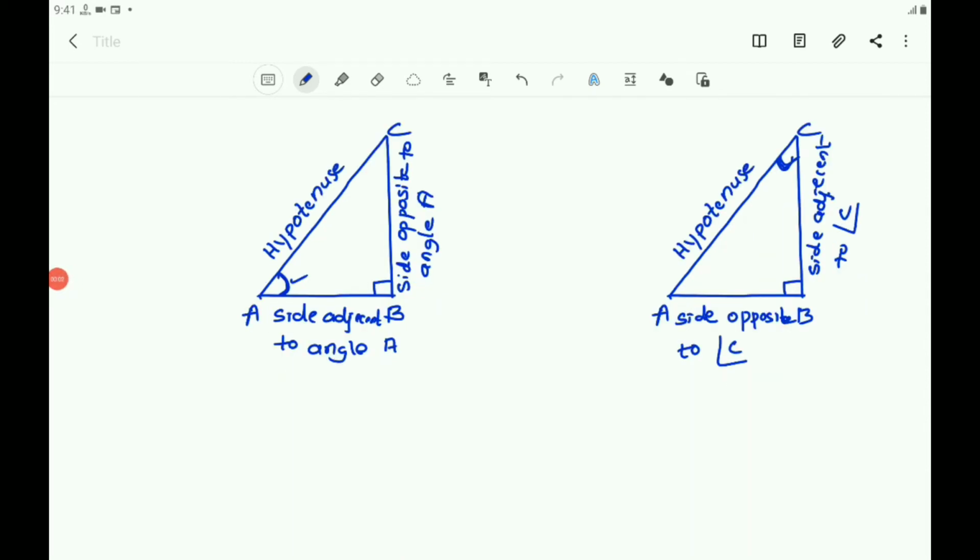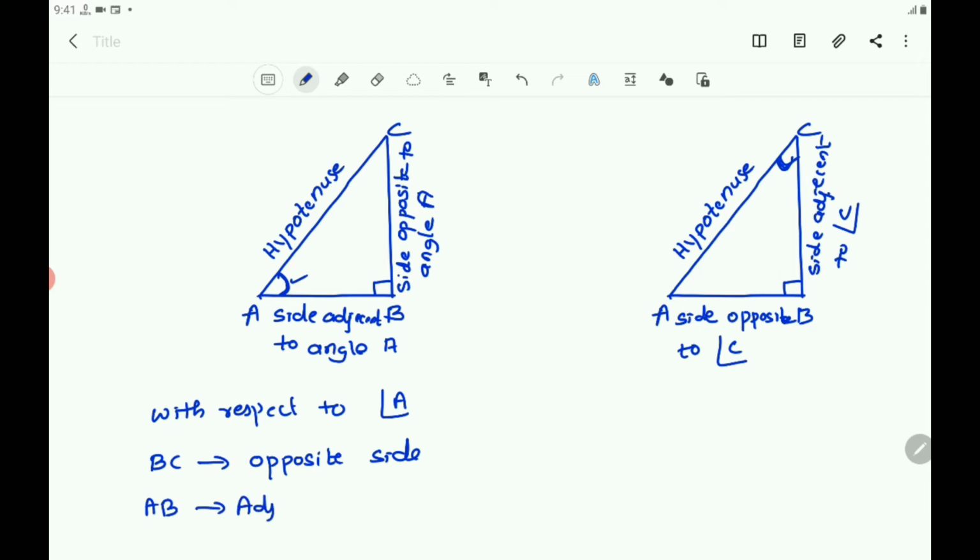So in the same triangle, you compare the angle A and angle C. With respect to angle A, BC is the opposite side and AB is the adjacent side.